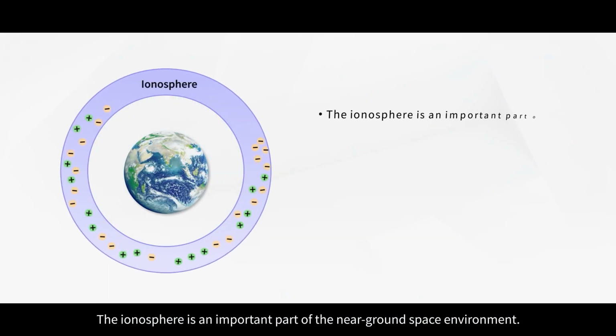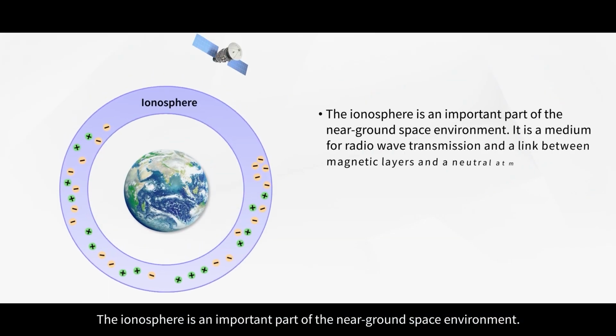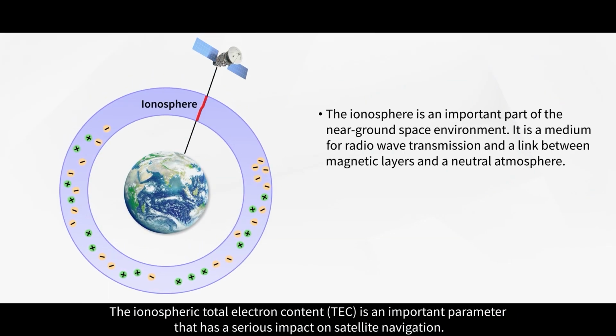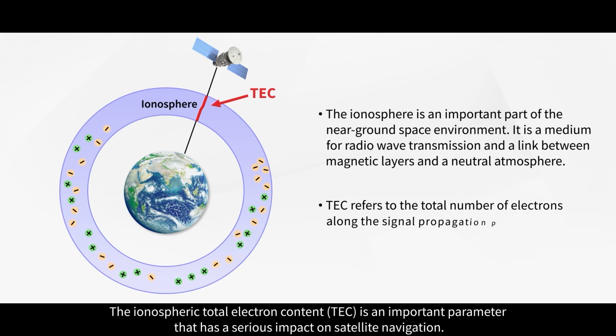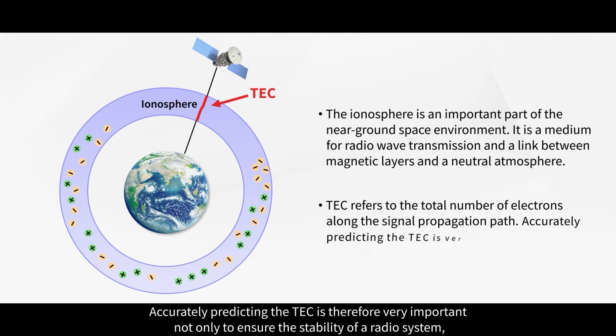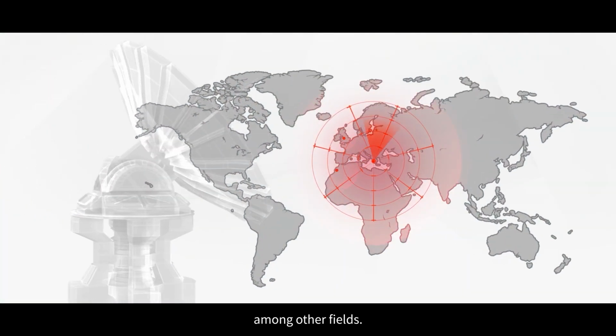The ionosphere is an important part of the near-ground space environment. The ionospheric total electron content is an important parameter that has some serious impact on satellite navigation. Accurately predicting the TEC is, therefore, very important not only to ensure the stability of a radio system, but also for pre-earthquake identification, among other fields.